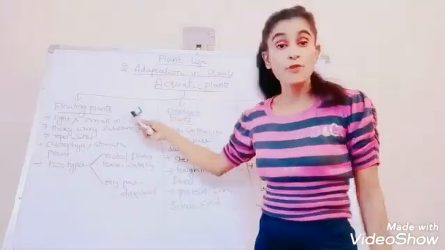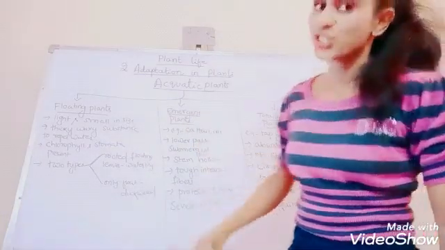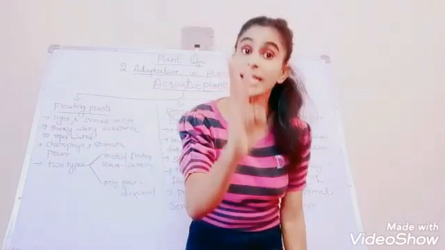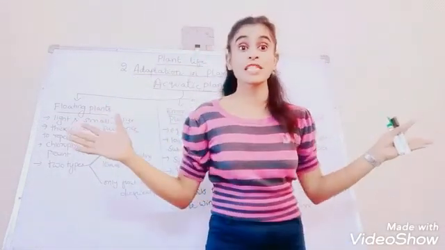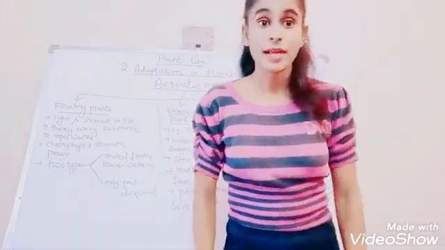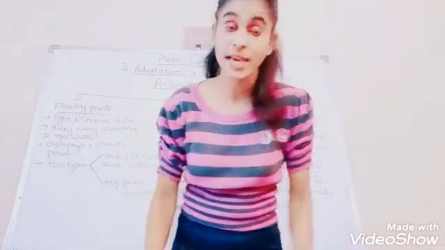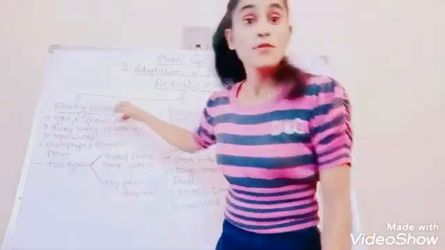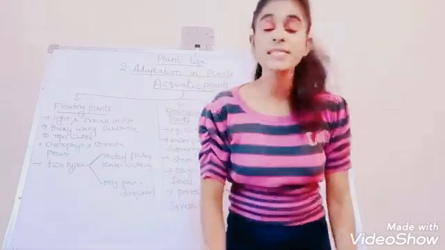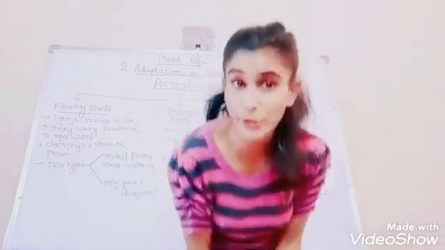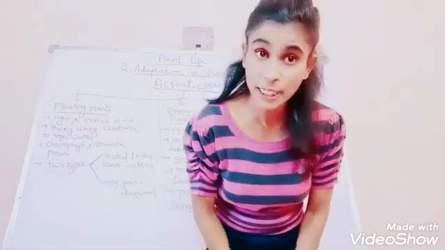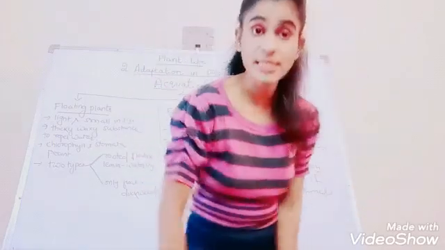The first one, floating plants. The second one, emergent plants. And the last one, totally submerged plants. There are 3 subcategories of aquatic plants. Yes, their adaptation is different depending on which type of water they are in. So there are 3 types: floating plants, emergent plants, and lastly totally submerged plants. Yes, how many categories? 3. What are they? Floating plants, second one emergent plants, and the last one totally submerged plants.